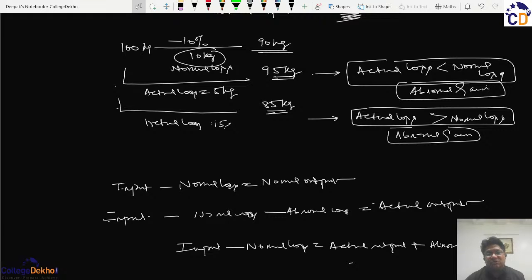So the output of a particular process will cover the cost of the normal loss of that process. But if there is any abnormal loss or abnormal gain in that process, then neither will cost per unit be increased due to the cost of abnormal loss, nor will cost per unit be reduced due to any abnormal gain. So the extra loss in the form of abnormal loss and the less loss in the form of abnormal gain will not be passed to the cost account. Instead, this extra loss or less loss in the form of profit will be transferred to the costing profit and loss account, and that will increase or decrease the profit only for the current financial year, and thereby the cost accounting will not be affected.